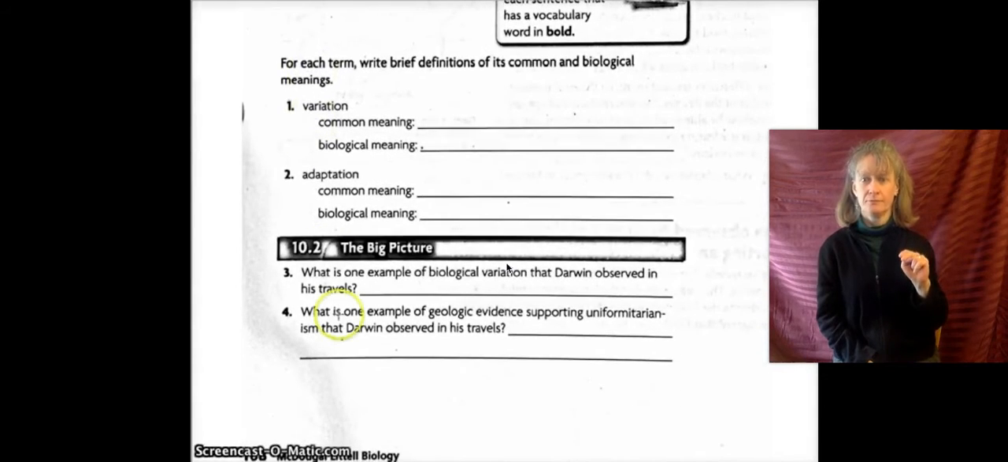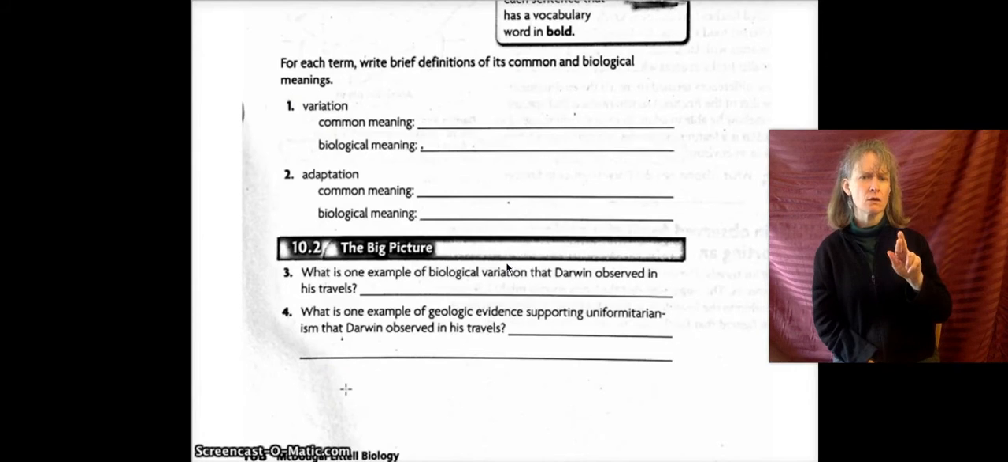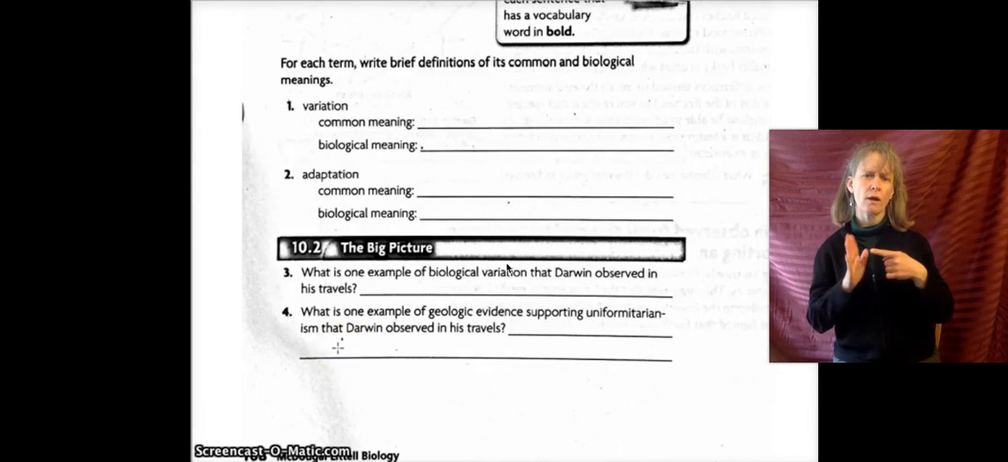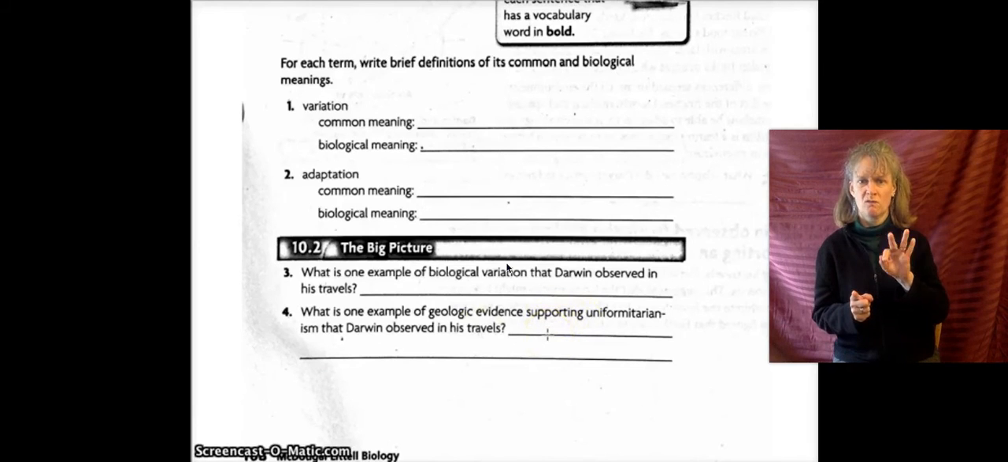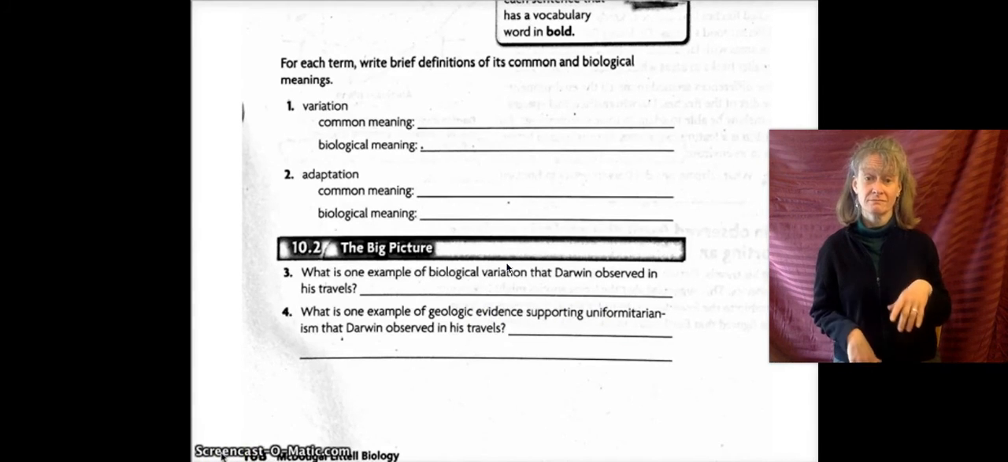Number 3, what is one example of biological variation that Darwin observed in his travels? Number 4, what is one example of geologic evidence supporting uniformitarianism? So look for that big word that Darwin observed in his travels. And that's it. So mark the text and answer the questions in the reading.